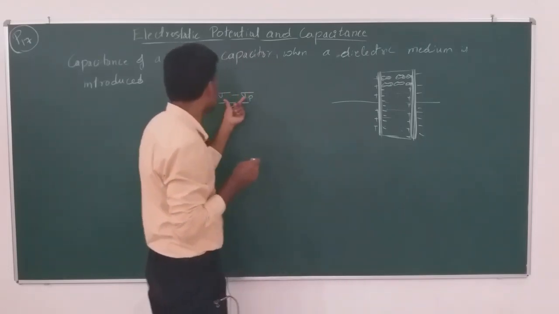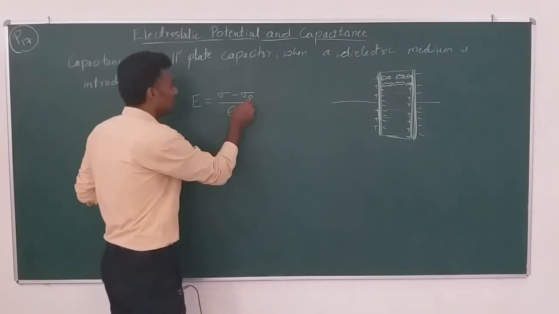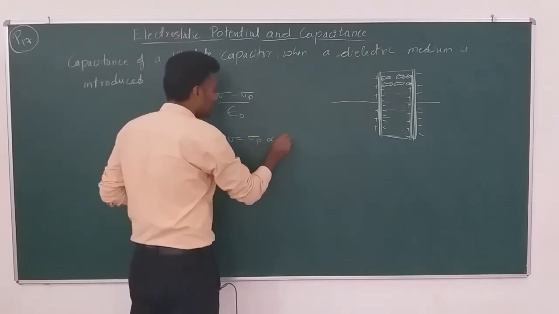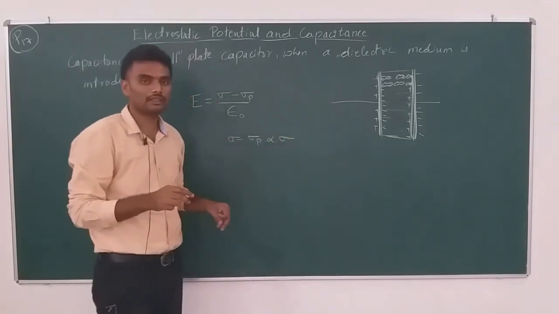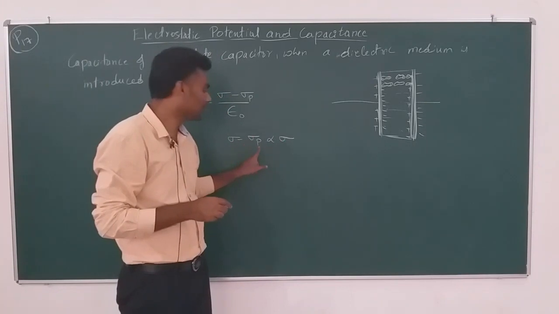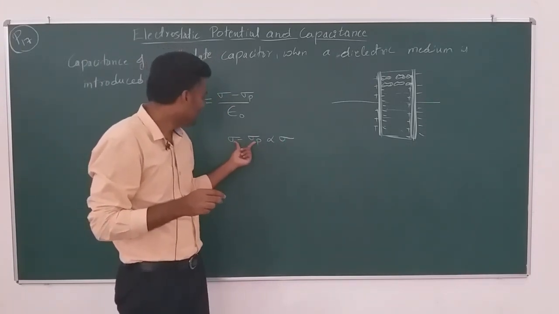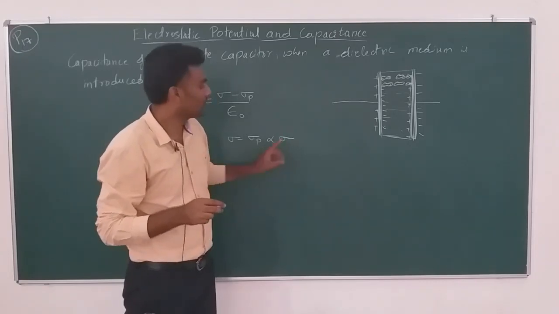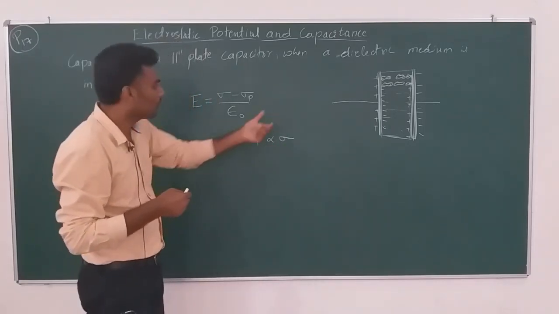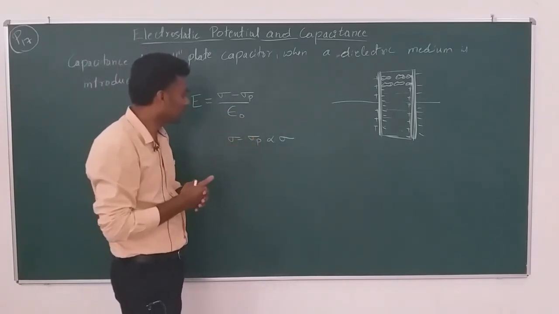So this difference, sigma minus sigma p, the net, is also proportional to sigma itself, right? Because the more the sigma, the more this sigma minus sigma p. Following? So this sigma minus sigma p depends on sigma. The more the sigma, the more the tilting effect, and the more this would be seen.